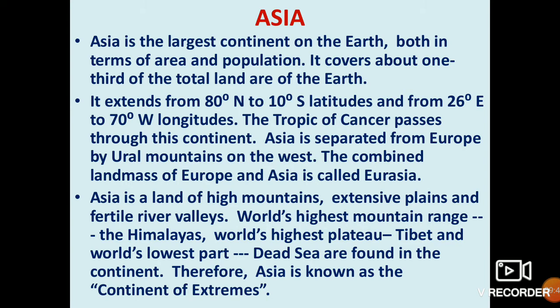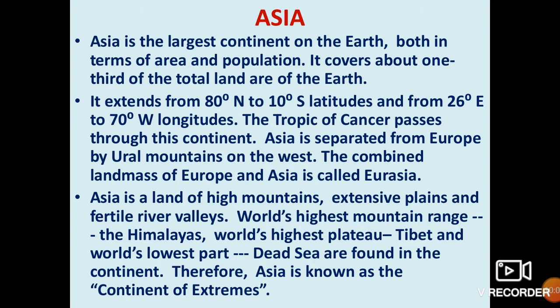It extends from 80 degrees north to 10 degrees south latitude, and from 26 degrees east to 70 degrees west longitude. So they are telling about Asia's latitude and longitude: 80 degrees north, 10 degrees south latitude, and 26 degrees east to 70 degrees west longitude.